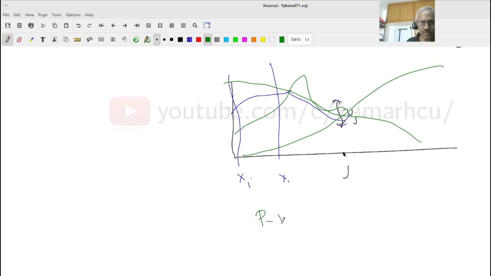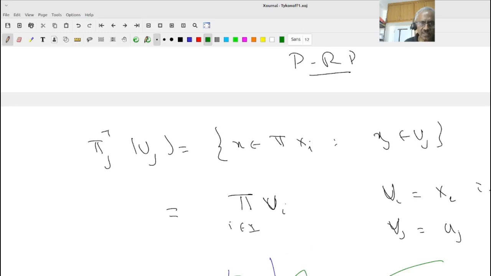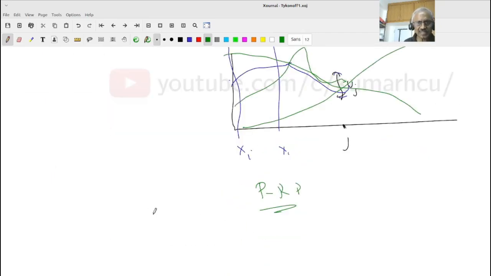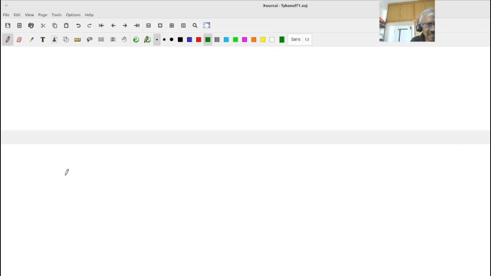Okay, pause, review, proceed. So the first thing you should think of, let me repeat: when x belongs to this, there is only one condition. What is the condition? The jth coordinate xj should be in uj. That's it, nothing more. What do I know about the other xi? They could be arbitrary elements. If i is not equal to j, xi could be any arbitrary element of capital Xi. But when i equals j, then xj should always lie in uj. Okay, please understand. So let us look at a concrete example.